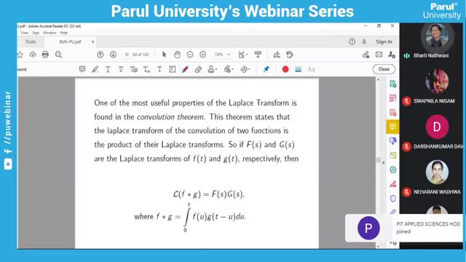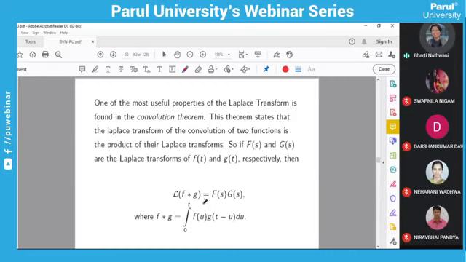Then the most useful convolution theorem for the Laplace transform. So this F(s) is nothing but the Laplace transform of f(t), and G(s) is nothing but the Laplace transform of g(t). So ultimately, the integral from 0 to t of f(u) g(t minus u) du is equal to the product of the Laplace transform of f(t) and the Laplace transform of g(t).